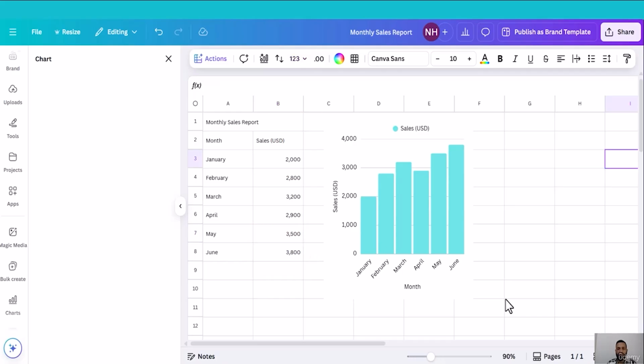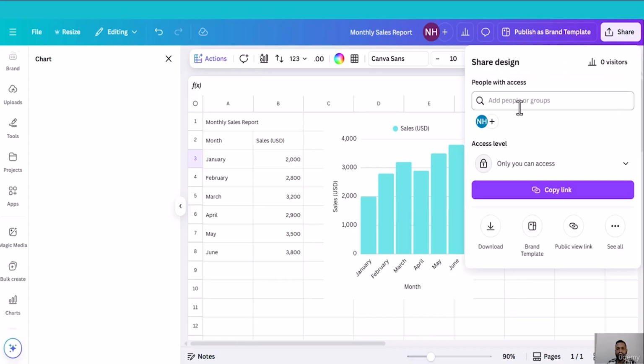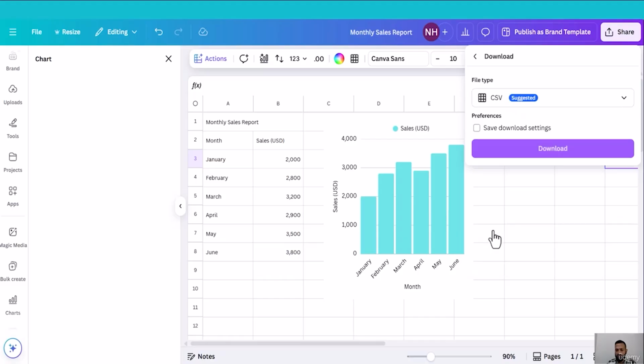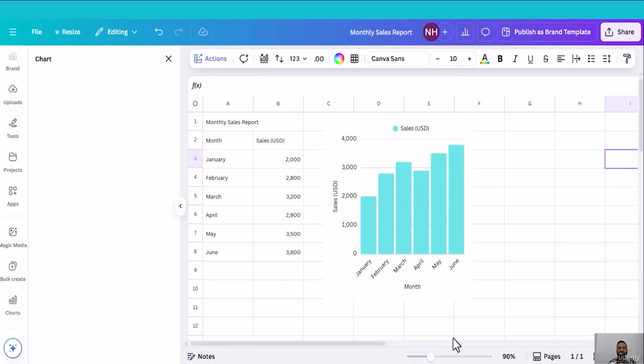As always, you can share this monthly sales report with your team. To do this, click share. By clicking here, you can give access to this content. You can even download this template in CSV format. It is very easy to create charts in Canva Sheets.